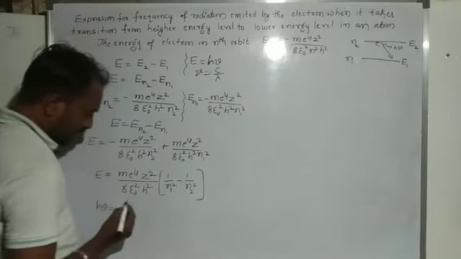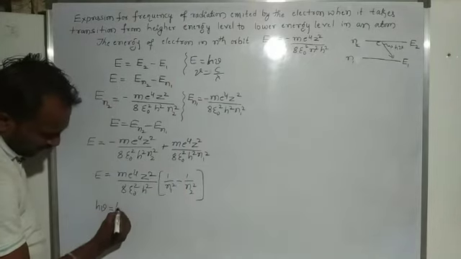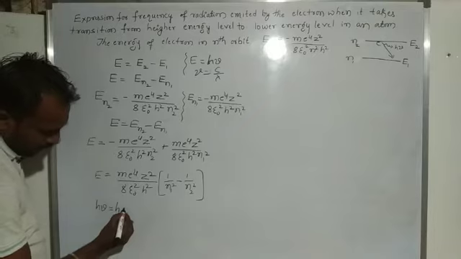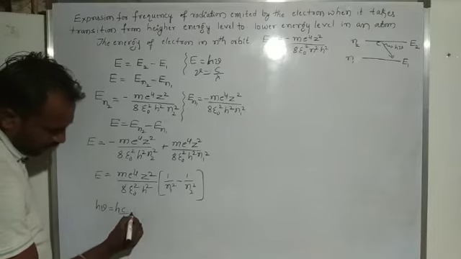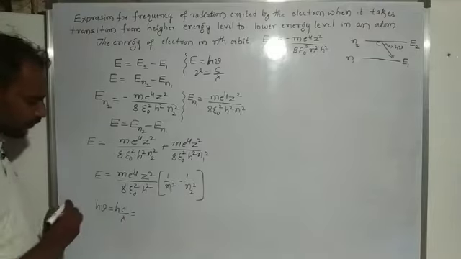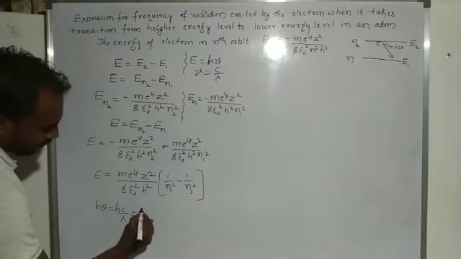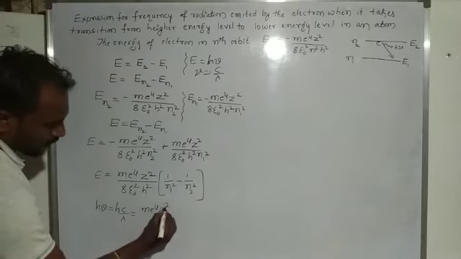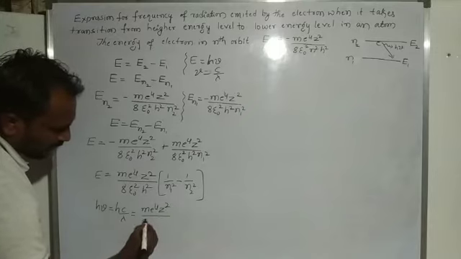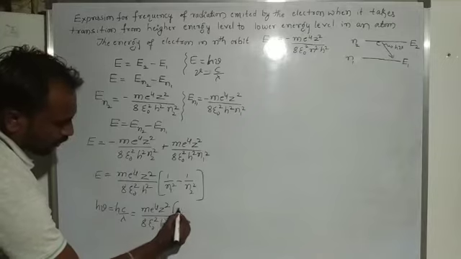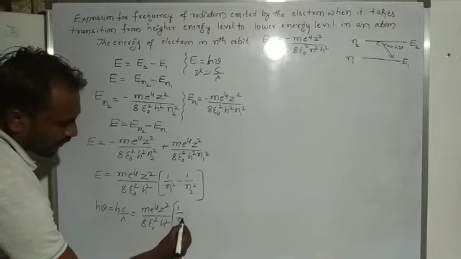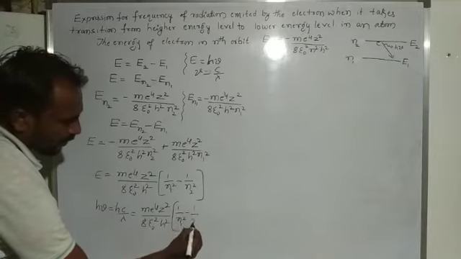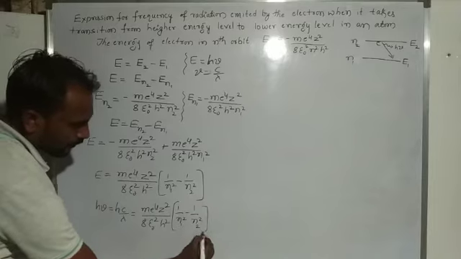So h c by lambda is equal to the same value, m e raised to 4 z square divided by 8 epsilon naught square h square into the bracket 1 by n1 square minus 1 by n2 square.